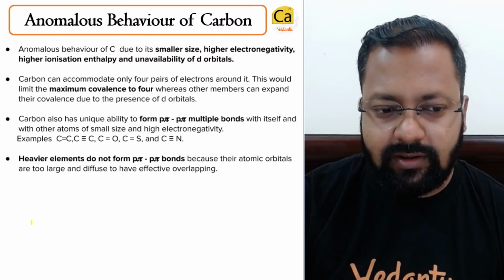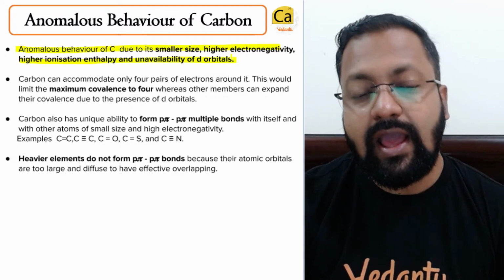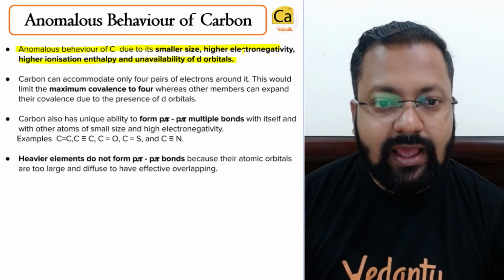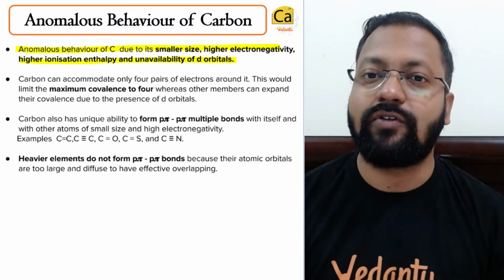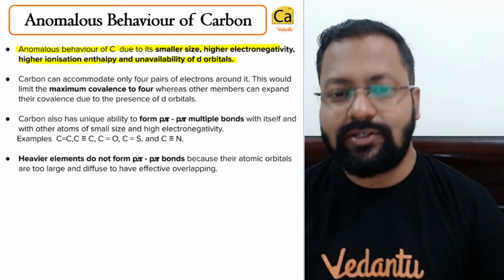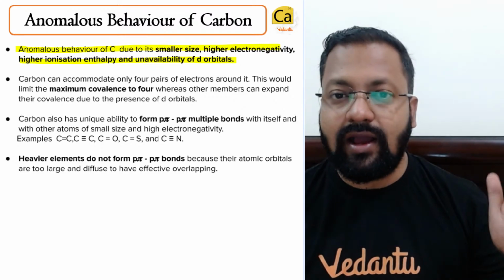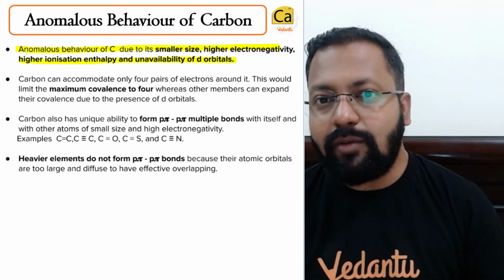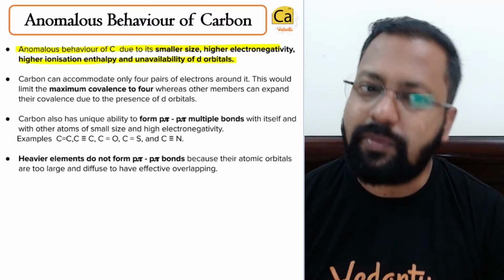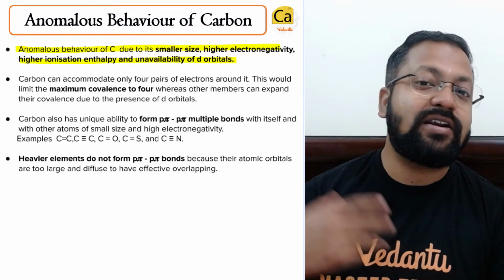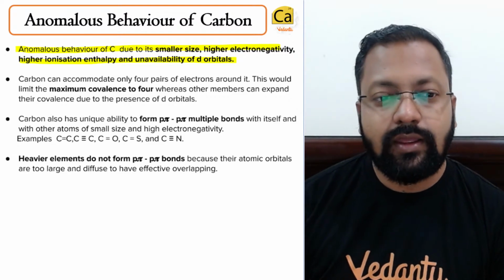The anomalous behavior is because of a small size, high electronegativity, high ionization energy, and unavailability of d orbitals. ये d orbitals जो हैं ये silicon onwards सब में present रहते हैं. Carbon cannot extend its covalency beyond 4. Other elements can extend it beyond 4. Okay.